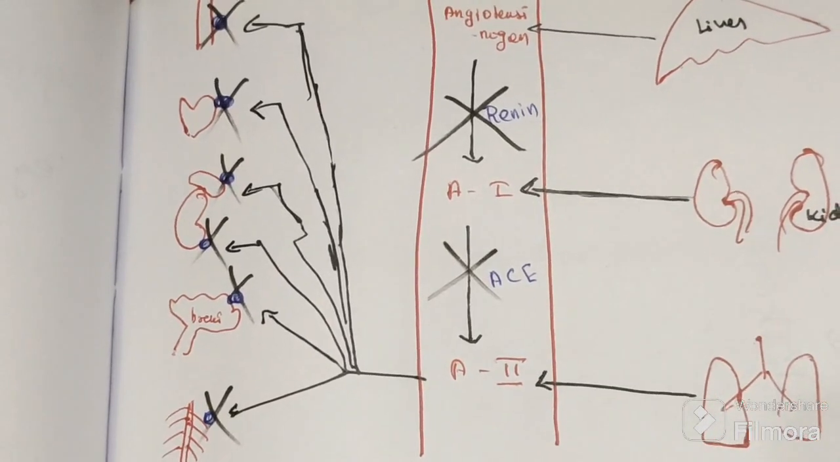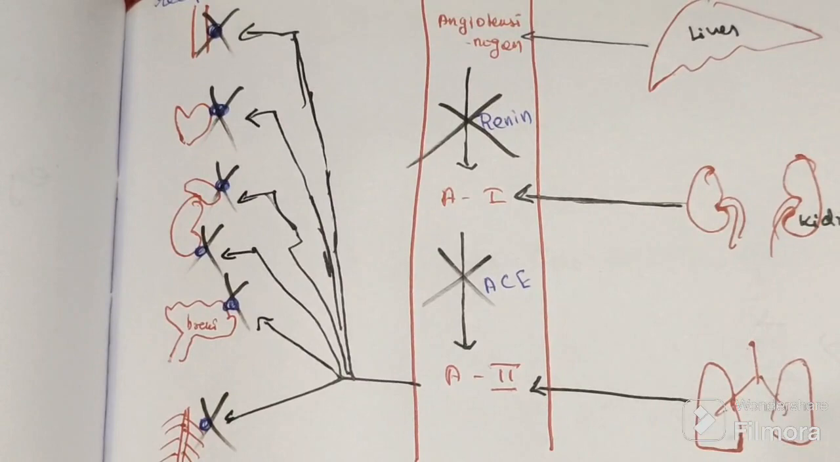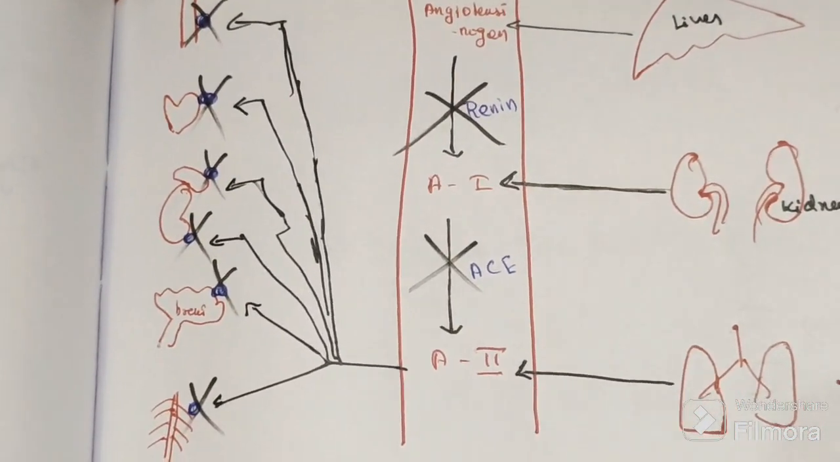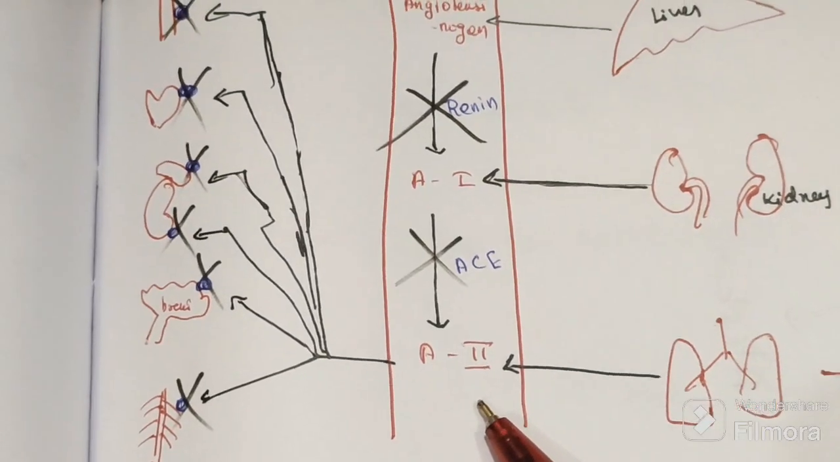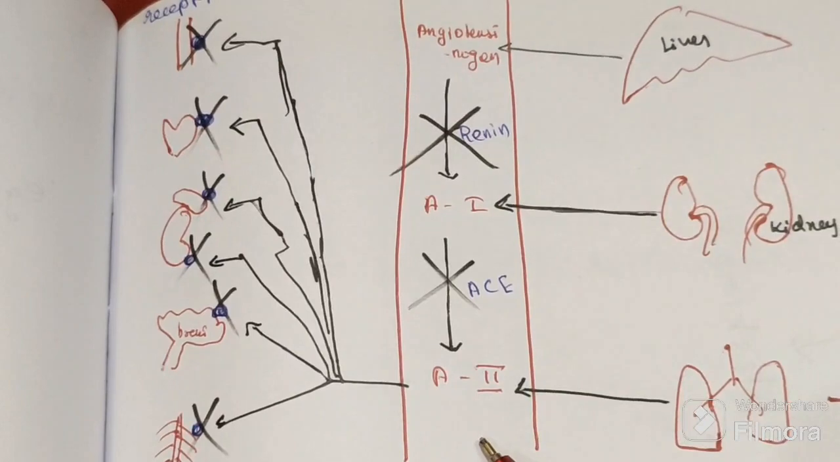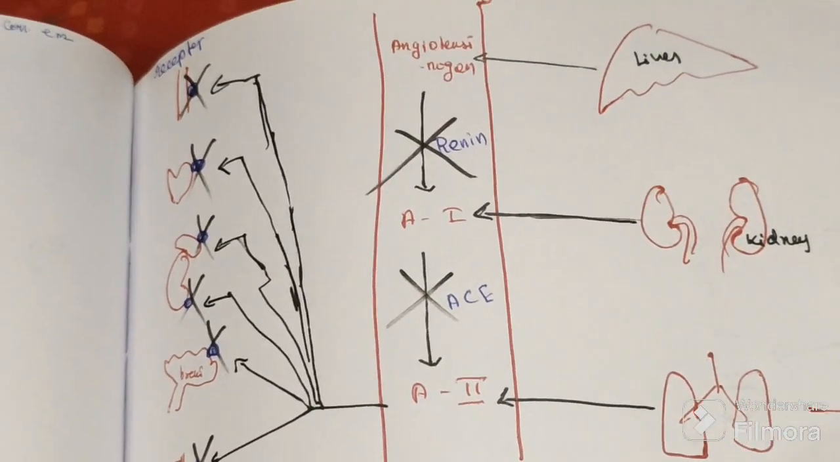ACE inhibitor inhibits ACE. So angiotensin 2 is not formed. It will not act on 6 organs, so it will not raise blood pressure. Blood pressure will fall. This is the mechanism of action.